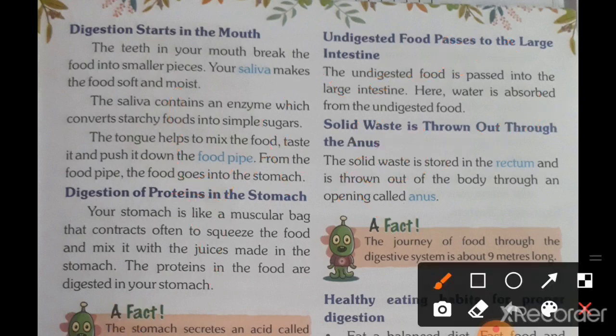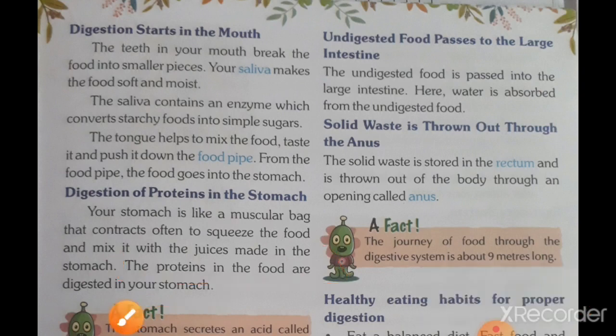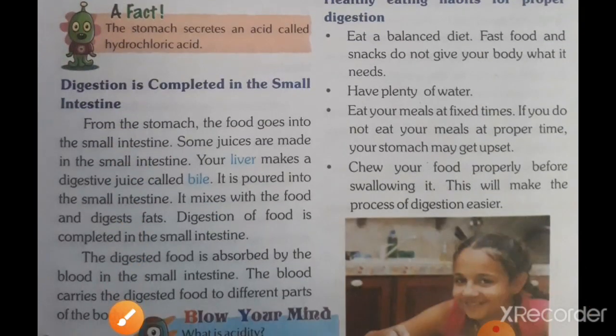Now digestion of protein in the stomach. Your stomach is like a muscular bag that contracts often to squeeze the food and mix it with the juice made in the stomach. The protein in the food is digested here. So what is happening in the stomach? Stomach is digesting the protein of our food. Okay. Now next, digestion is completed in the small intestine.